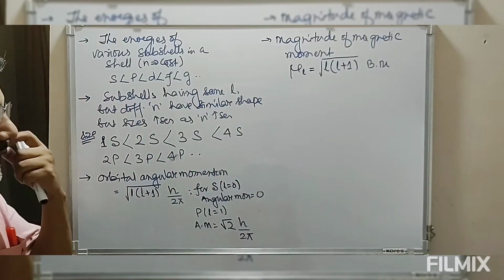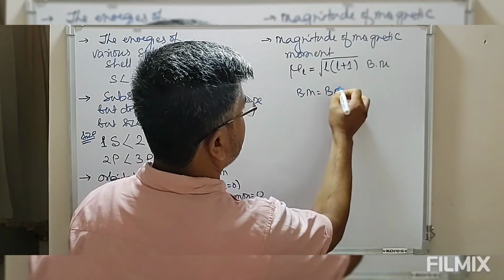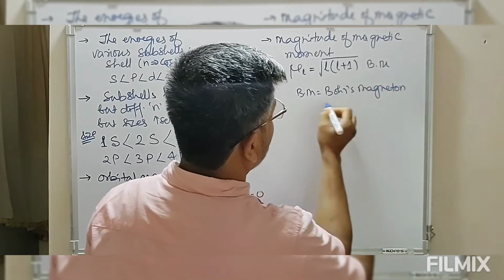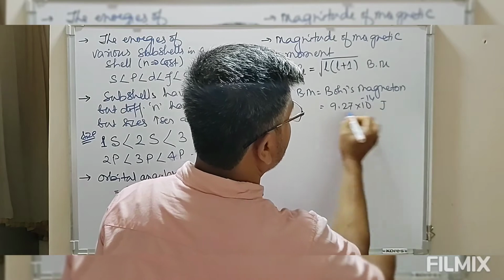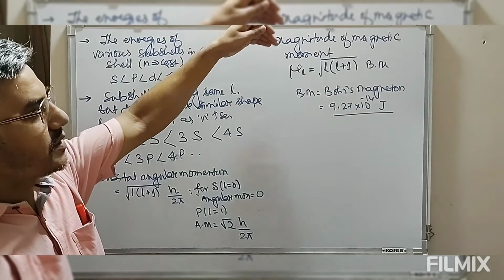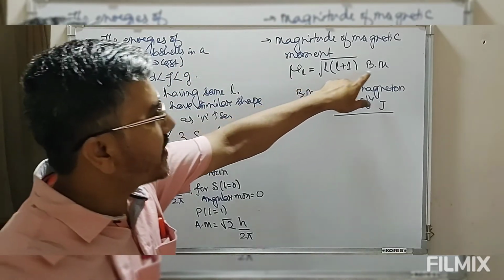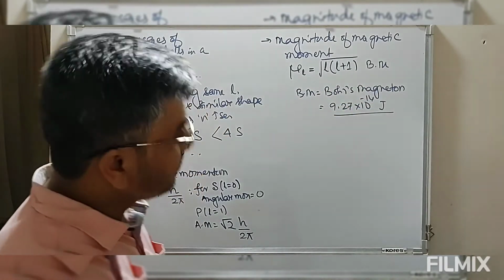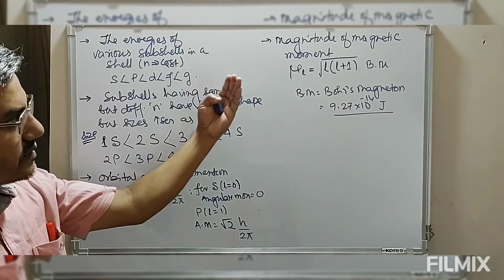This BM represents Bohr's magneton, which equals 9.27 into 10 to the power minus 24 joule per tesla. So the magnitude of the magnetic moment is defined in terms of Bohr's magneton, which equals 9.27 into 10 to the power minus 24.